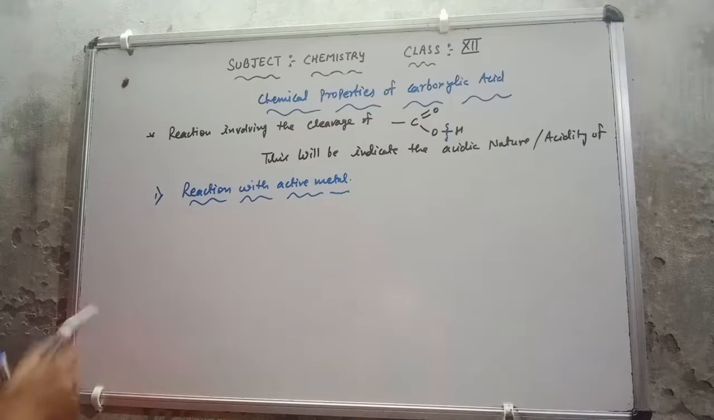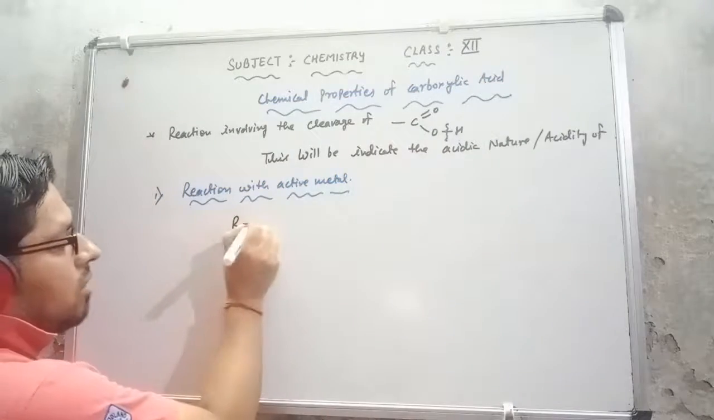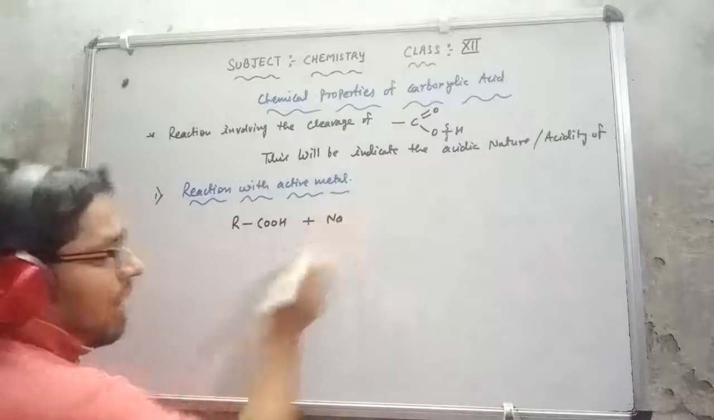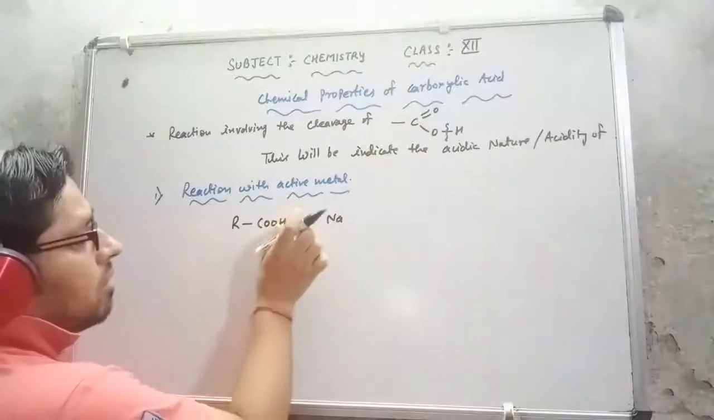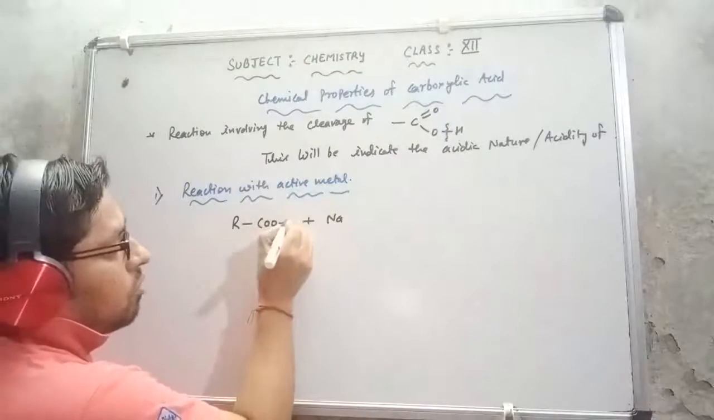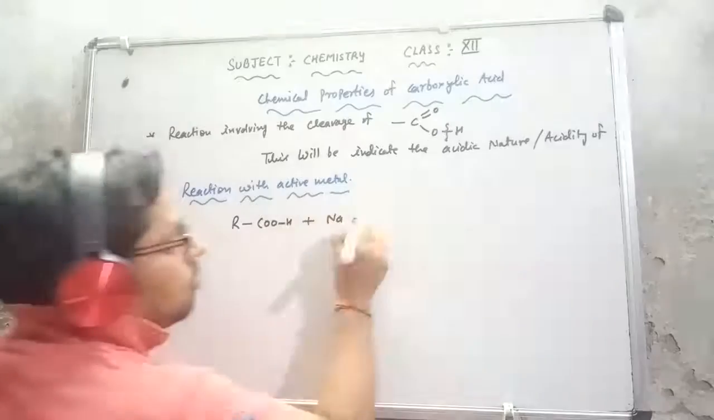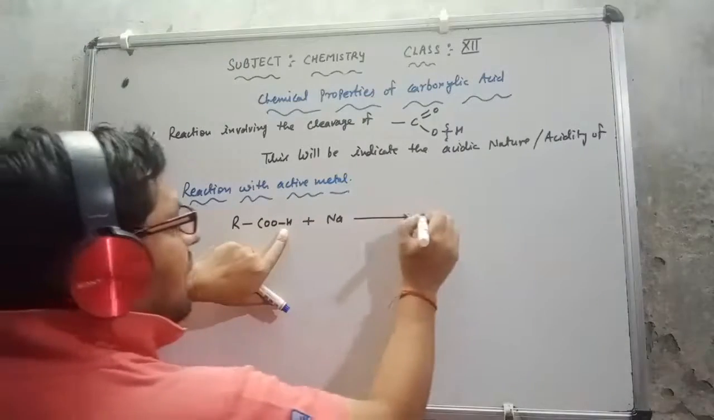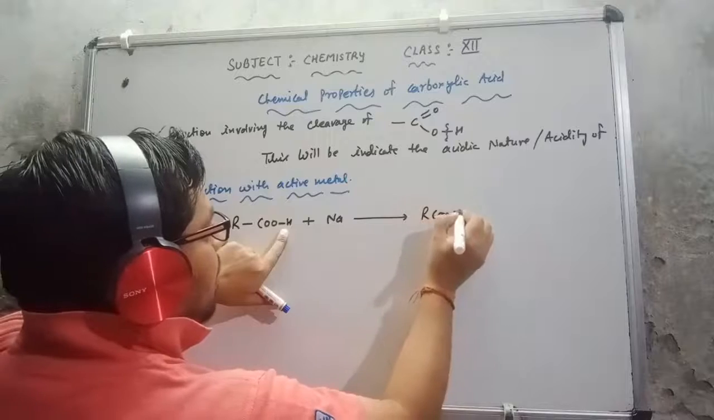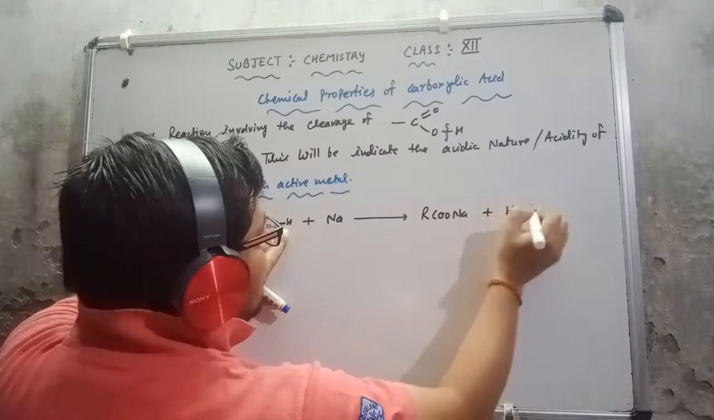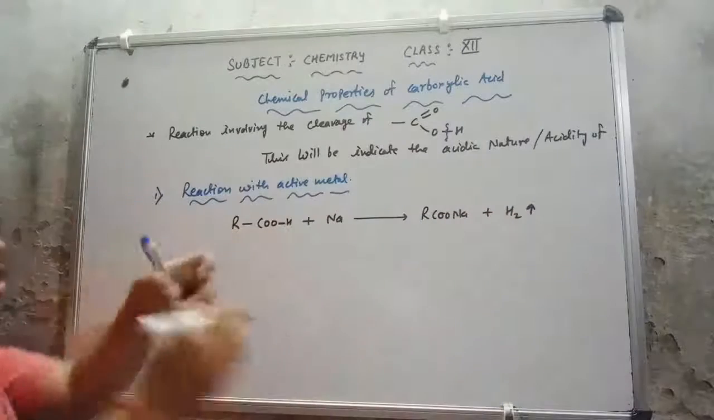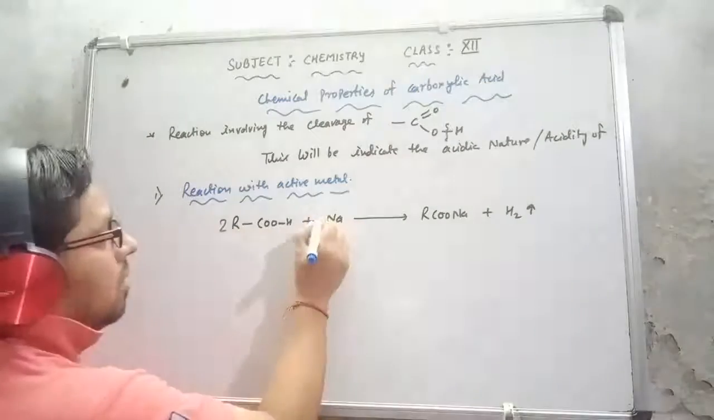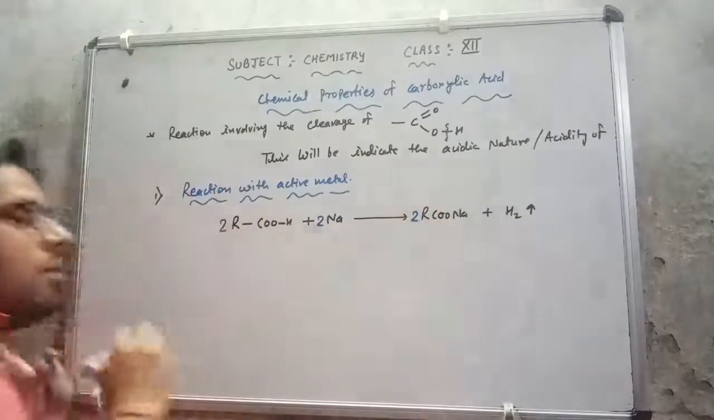The same happens here. Suppose I have the carboxylic acid RCOOH and it reacts with the active metal. The bond between oxygen and hydrogen is going to cleave, and the sodium will come in place of the hydrogen. So it will give us RCOONa, and hydrogen gas is liberated. To balance this equation, we have to multiply by 2 here, 2 here, and 2 here.